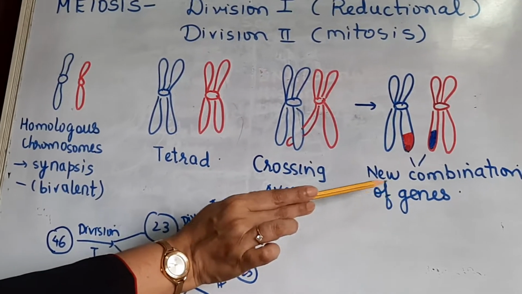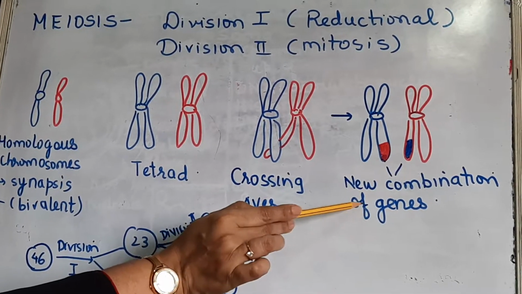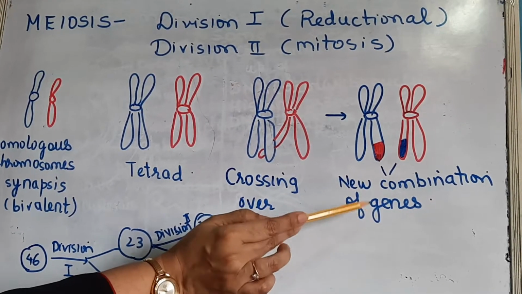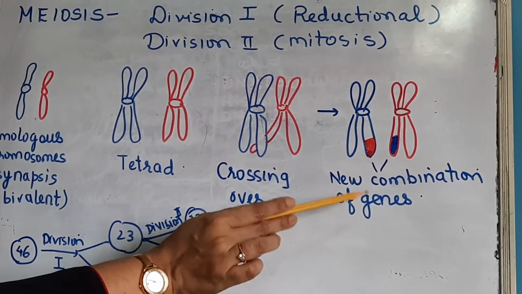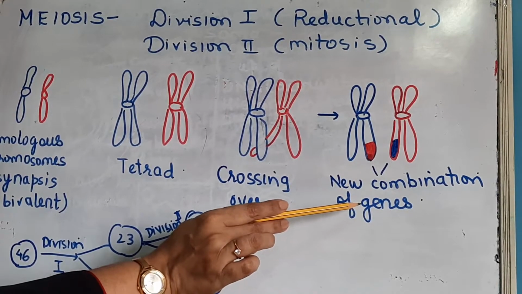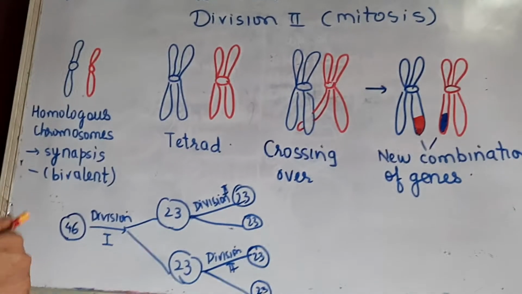That's why you are not exactly like your parents, right? So there is variation which is taking place at the time of formation of gametes only. Okay. So this new combination of genes is the cause for the variation. Is it clear? So now we'll have a look at the next part.